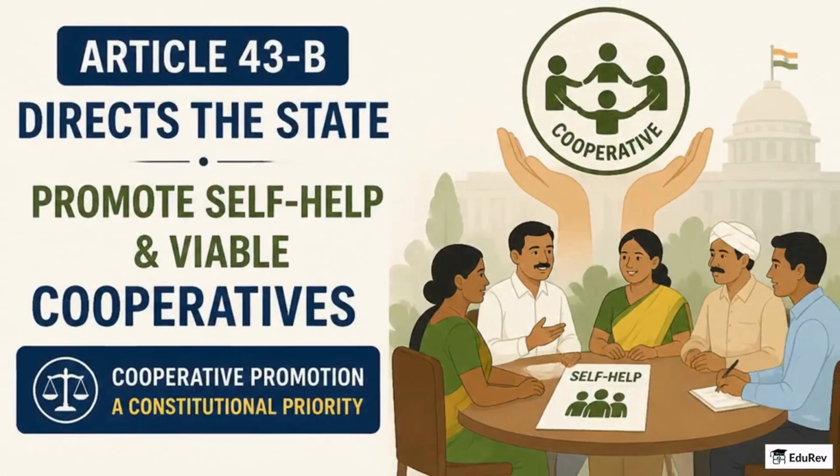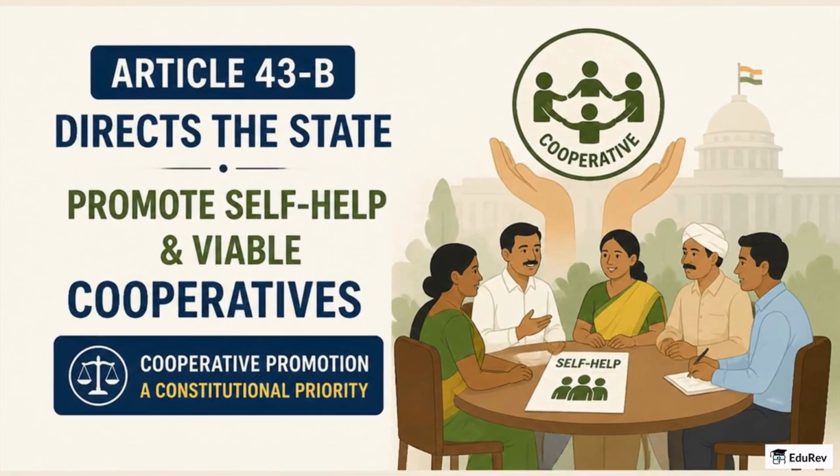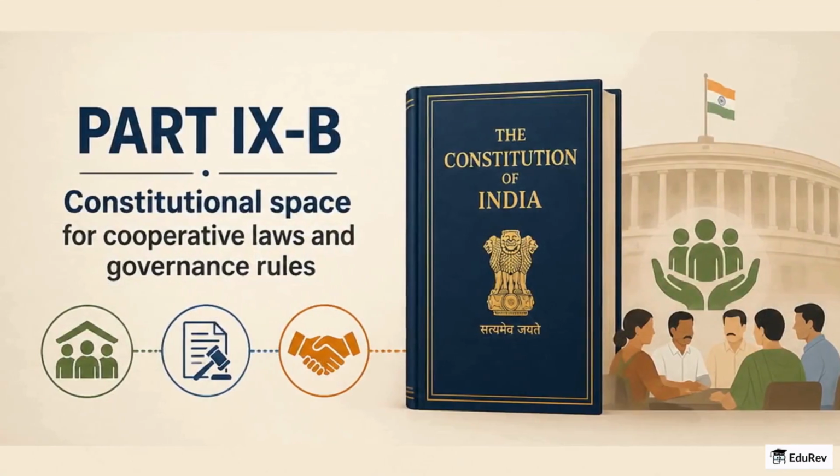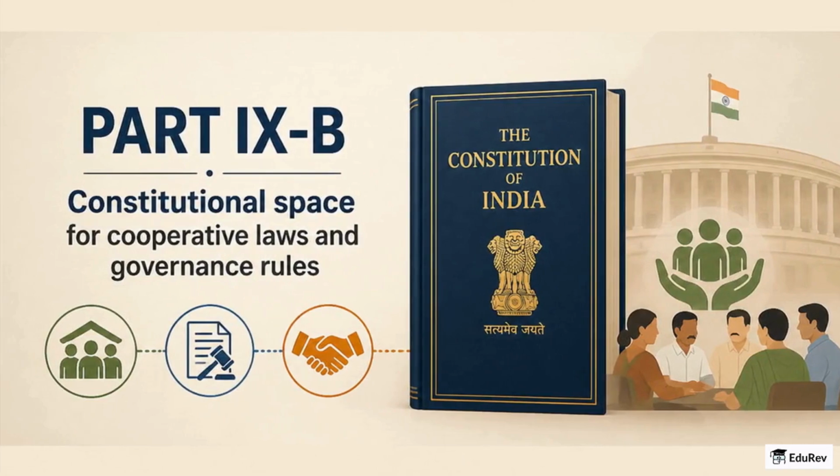Article 19 recognition means citizens have the freedom to form cooperatives as part of their basic rights. Article 43B directs the state to promote self-help and viable cooperative societies, making cooperative promotion a constitutional priority for policy. Part 9B, covering Articles 243ZH to 243ZT, creates a specific constitutional slot for cooperative legislation and governance rules.